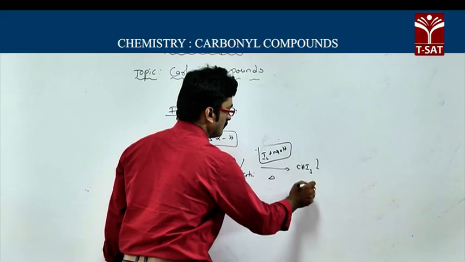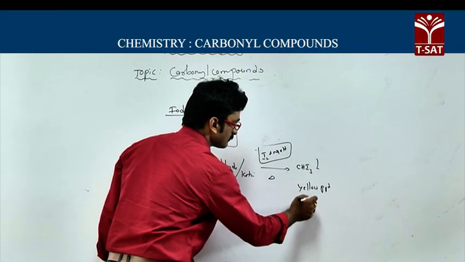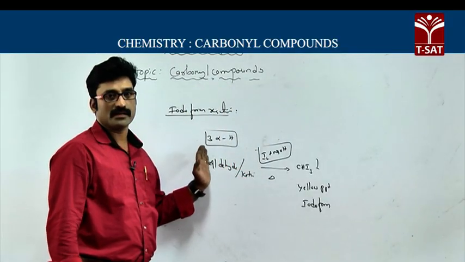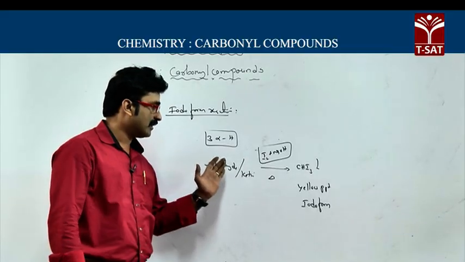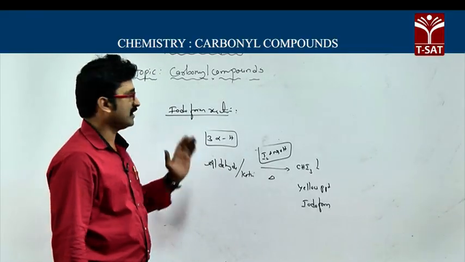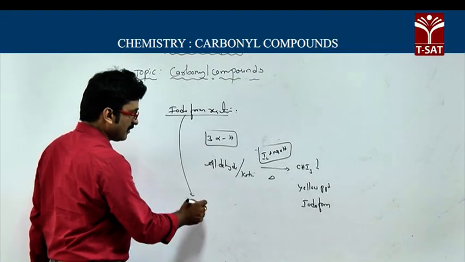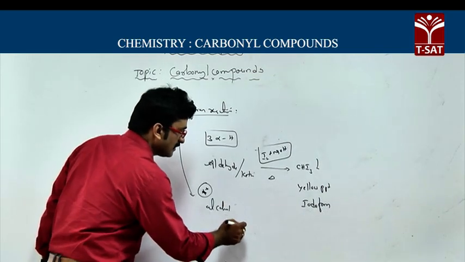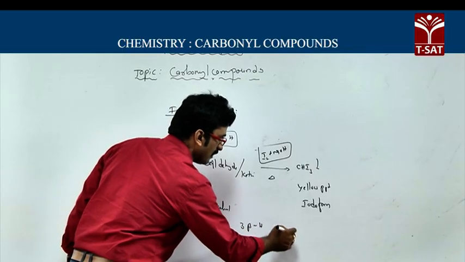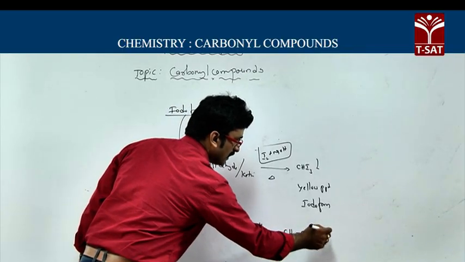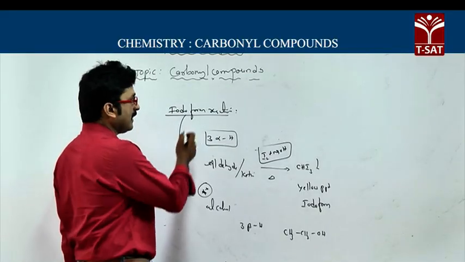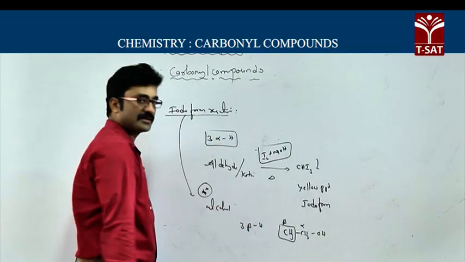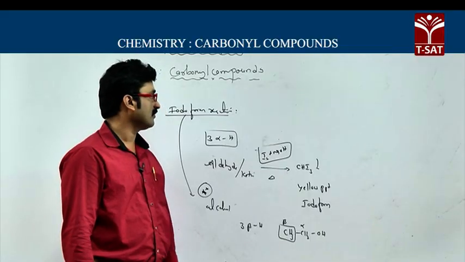This is a yellow precipitate called iodoform. This iodoform reaction can also be given by alcohols which contain 3 beta hydrogens. For example, CH3CH2OH, ethyl alcohol, can give the iodoform test because this is alpha and this is beta. It has 3 beta hydrogens, so it can give the iodoform test.